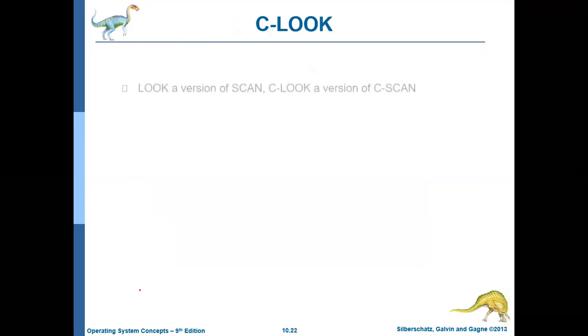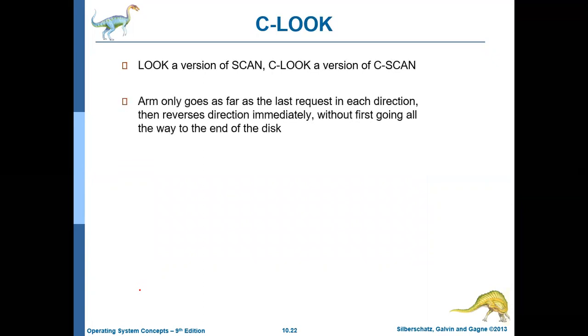Okay, there is another algorithm which is called the C-LOOK algorithm. See, actually there is nothing specific with C-LOOK. LOOK is a special version of the SCAN algorithm, and C-LOOK is a special version of the C-SCAN algorithm.